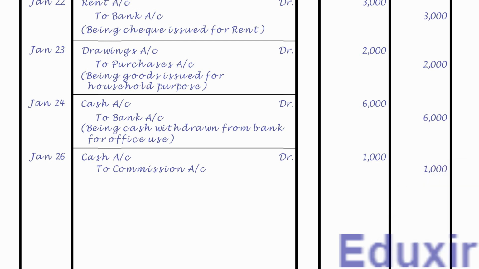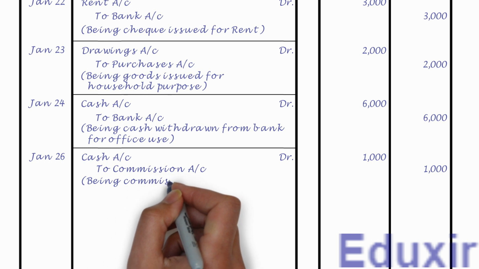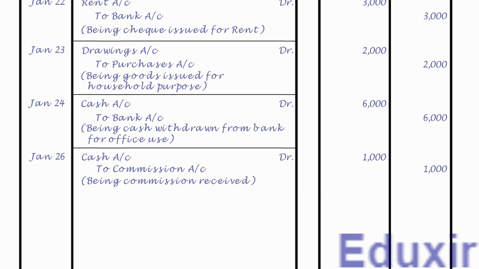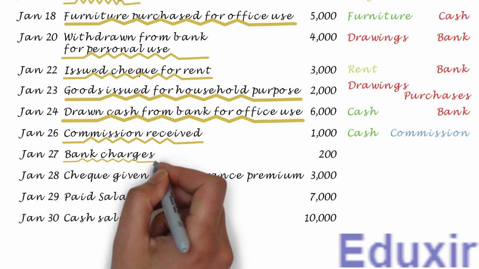Let us now record the narration or description of this transaction, that is, being commission received. Let us now draw a line to mark the completion of generalizing of this transaction. That completes the generalizing of this transaction. Let us now take up the next transaction. In this transaction, the business has incurred 200 rupees of bank charges.